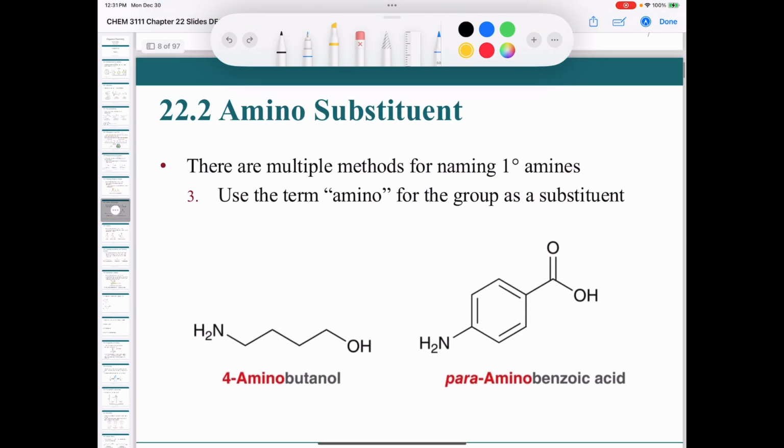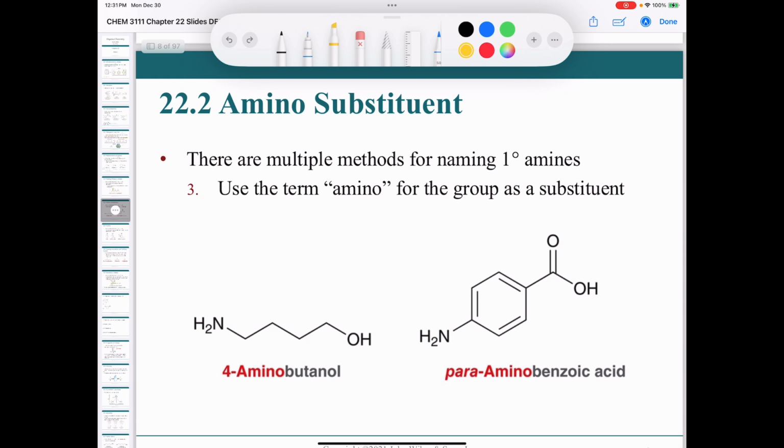All right, so let's talk about having an amino group not as the main functional group, but as a substituent. Something we don't get into in a lot of detail in this class is the order of priority of functional groups. If you have an NH2 group in a compound that has a functional group with an oxygen in it, it is going to have a lower priority than that group, like this alcohol and this carboxylic acid.